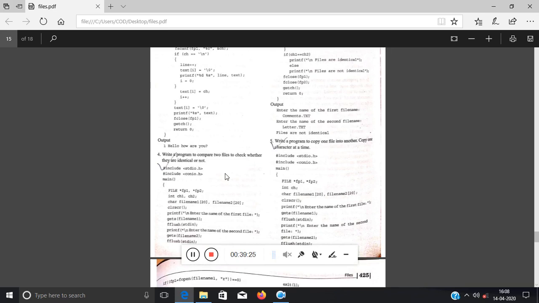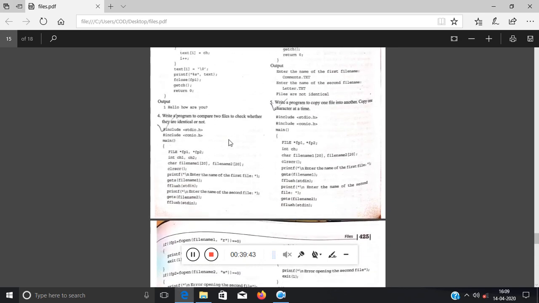See this program: whether these two files are identical or not, meaning whether their content is the same or not. Suppose in one file it is written "hello" and in the other "hello hi", then they are not identical. If "hello" is written in both files, the contents are the same, so they will be considered identical. So obviously two files will be involved.